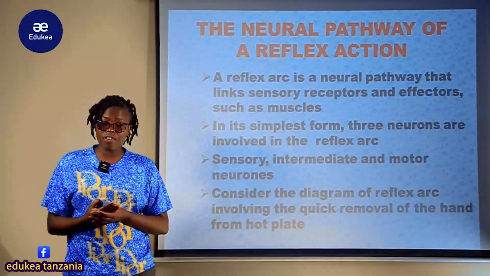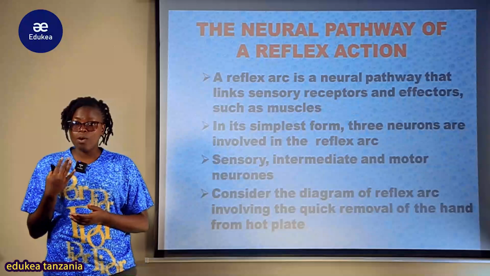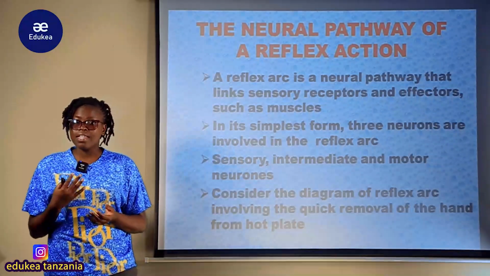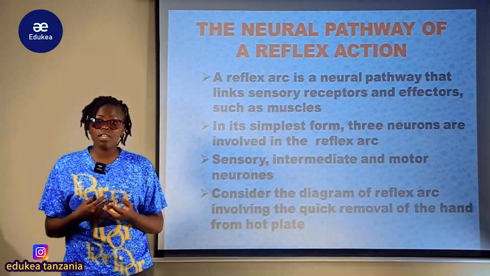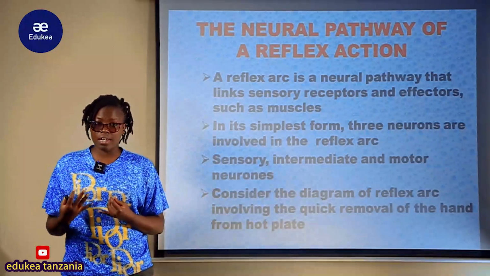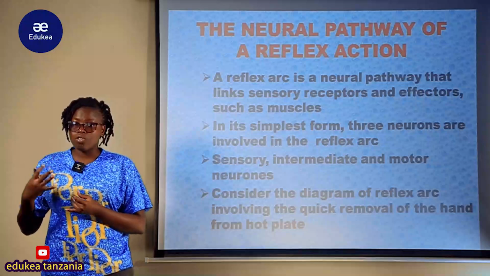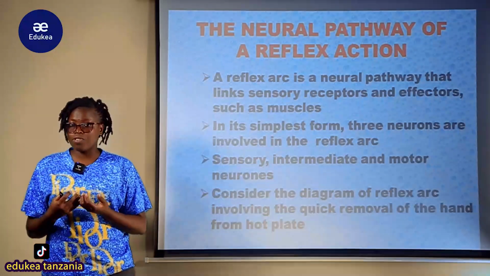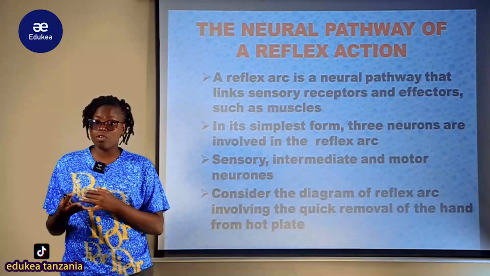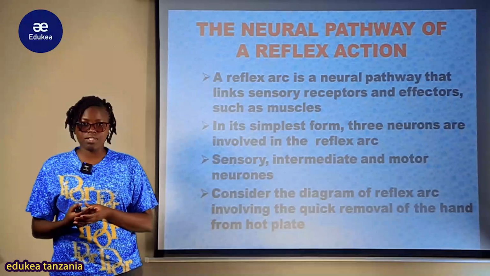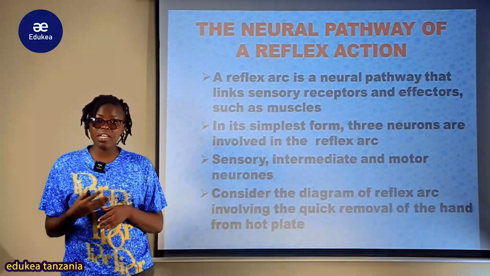We said that the reflex action occurs through a neural pathway and is an involuntary action, meaning that it does not involve the use of reasoning or thinking, or the use of willpower, and there is no need of being learned. There is no need to have experience of that particular situation. This process involves the use of the spinal cord and does not involve the brain. That is why we say it is involuntary or unconscious, so it happens very rapidly and automatically.